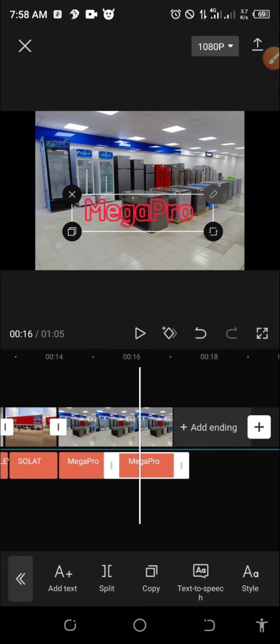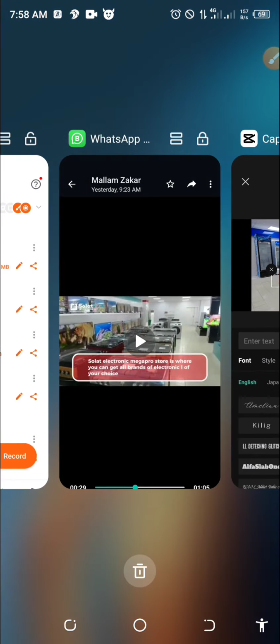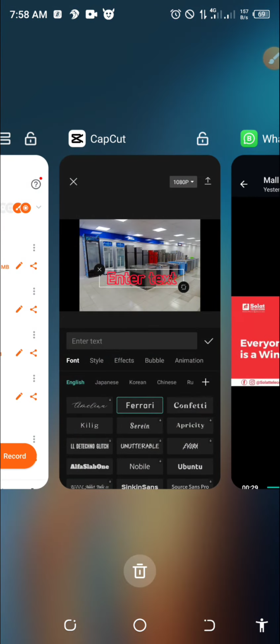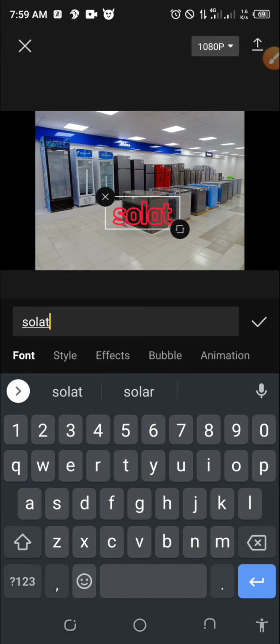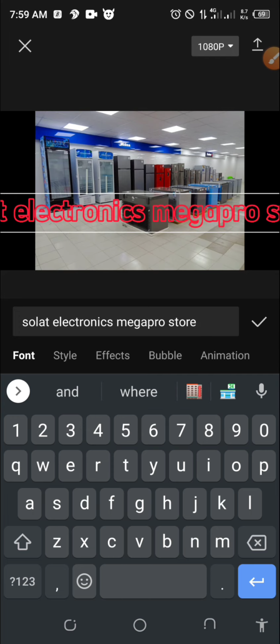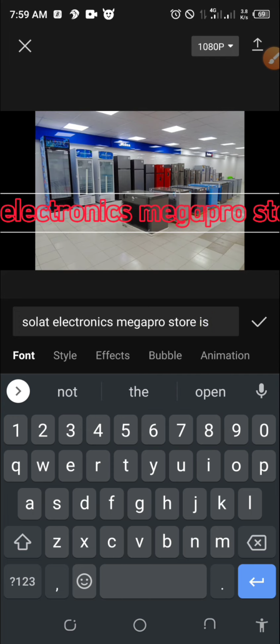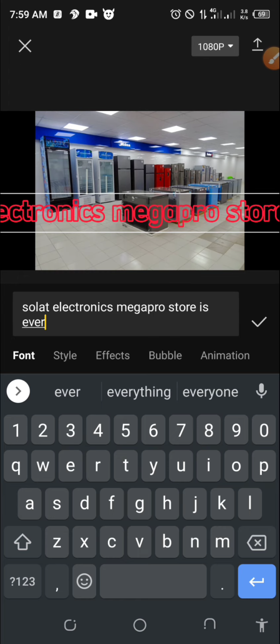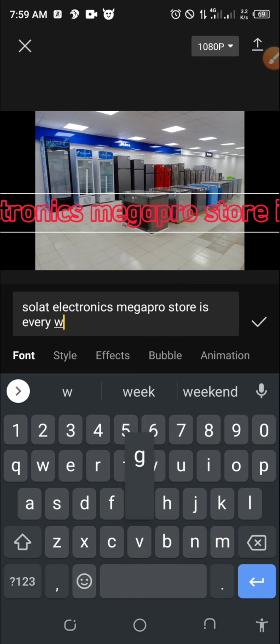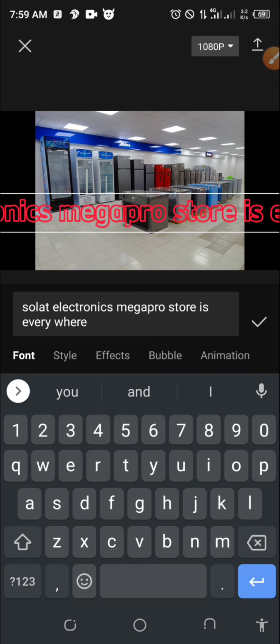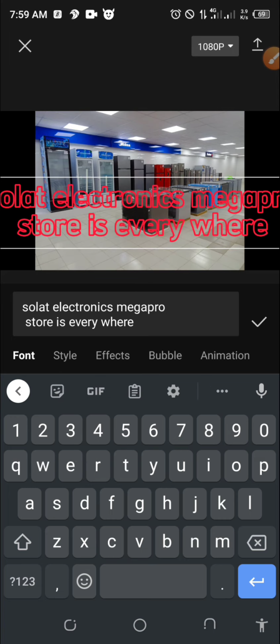So let me edit this text. I will now write plenty of text. You can see there was plenty of text like that in that particular column here. Just copy and paste the whole text. Solar Electronics Mega Pro Store is everywhere. So I'm not doing the right thing. You break it from here. You just click the enter button on your keyboard so that it will break and make two lines.